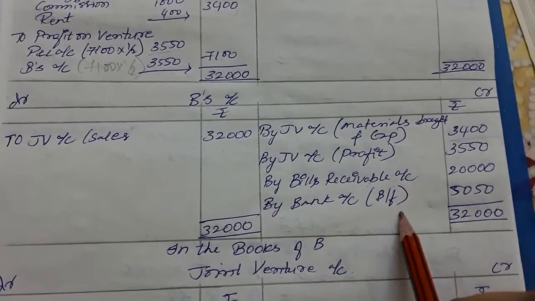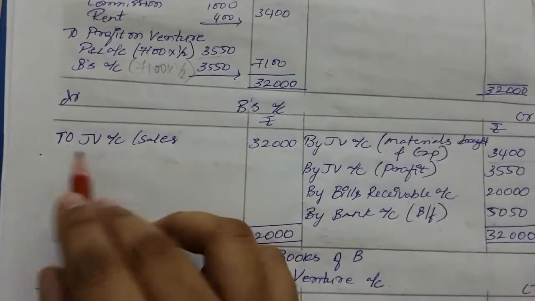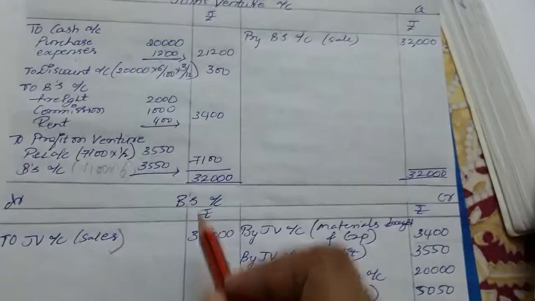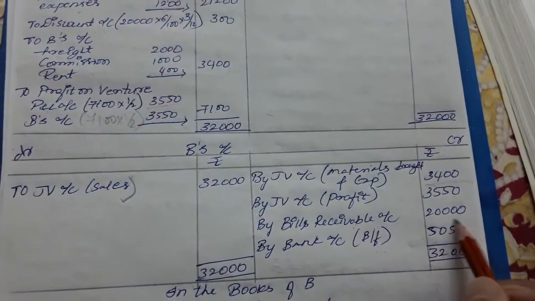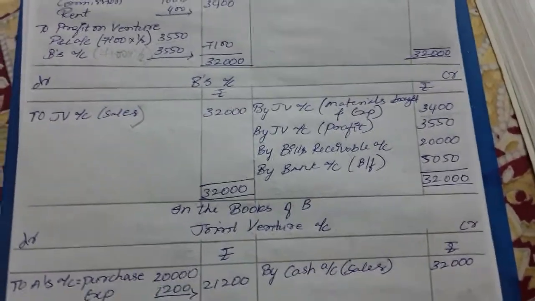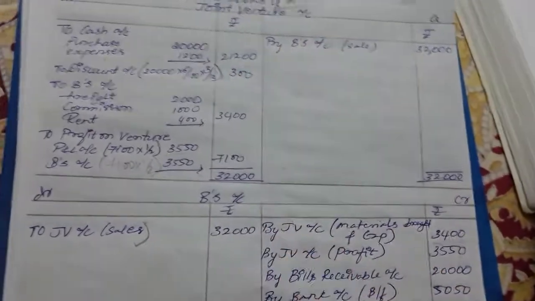So by bank account, balancing figure 50, on the credit. Now the debit side, joint venture account, sales made, that is B has made the sales, so 32,000. So by bank account, still 5,050 needs to be paid by B to A. So this is in the books of A, joint venture account and B account.